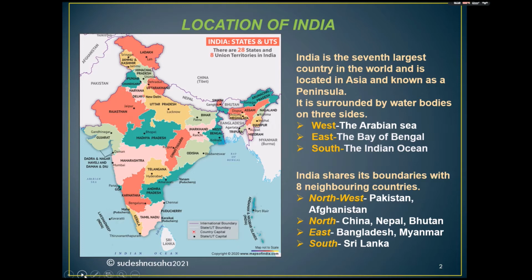India shares its boundaries with 8 neighboring countries. In the northwestern side, we have Pakistan, Afghanistan. In north, we have China, Nepal, Bhutan. Eastern side, we have Bangladesh and Myanmar. And in the south, we have Sri Lanka.